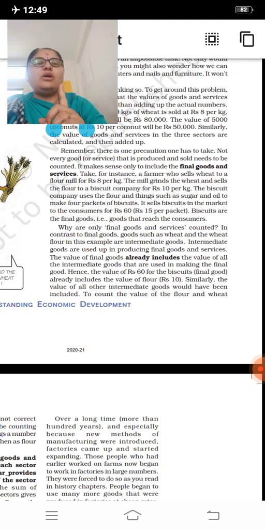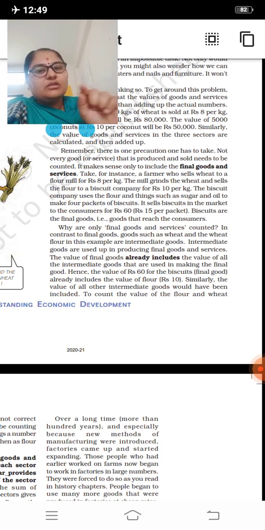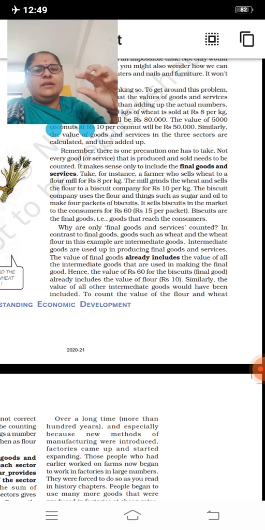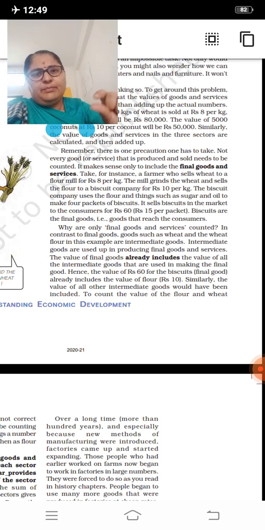For example, the cost of one pen is rupees 10. Don't calculate the cost of the nib. Don't calculate the cost of manufacturing of that pen cap. Alright, pen cover, don't take that cost. Total pen cost we have to take.